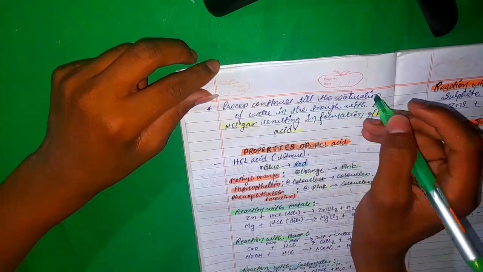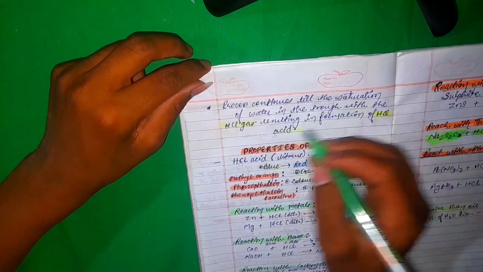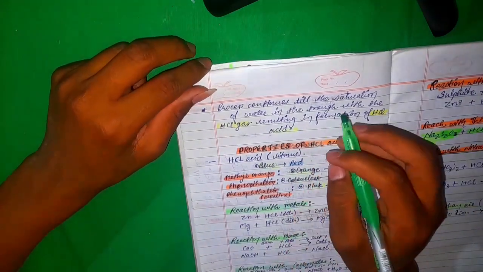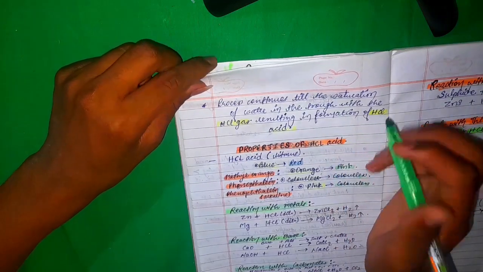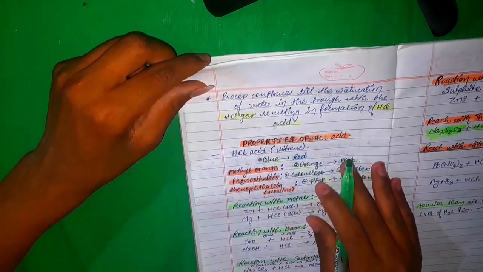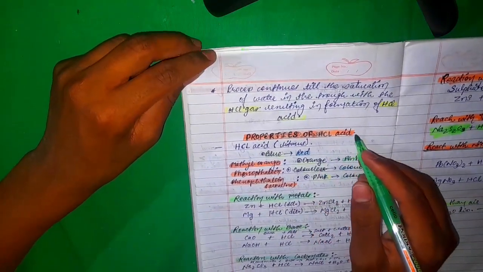The process continues till the saturation of water in the trough with the HCl gas, resulting in the formation of HCl acid. The process continues till the HCl gas is converted into HCl acid. Next, the properties of the gas, HCl acid.